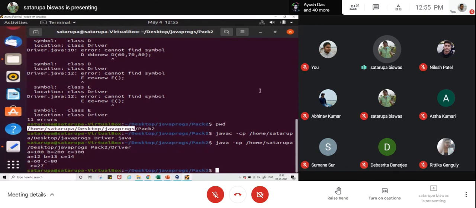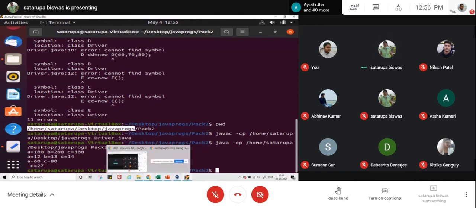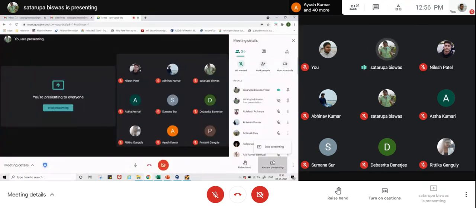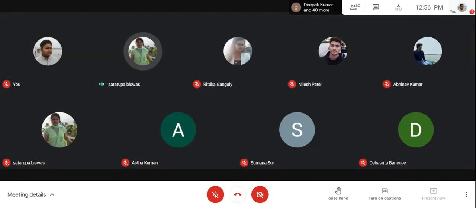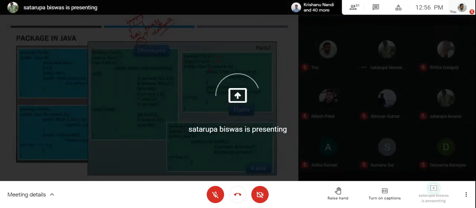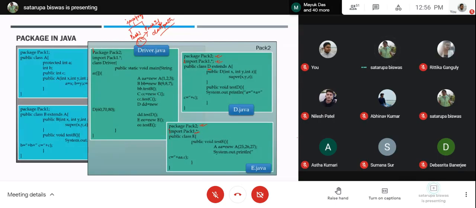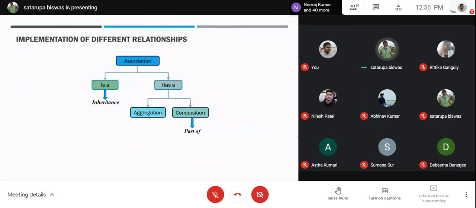So this is the concept of the class path that is very much required for the purpose of execution of a package. When you will be doing the program, your lab is following this actually, so you will need this concept.